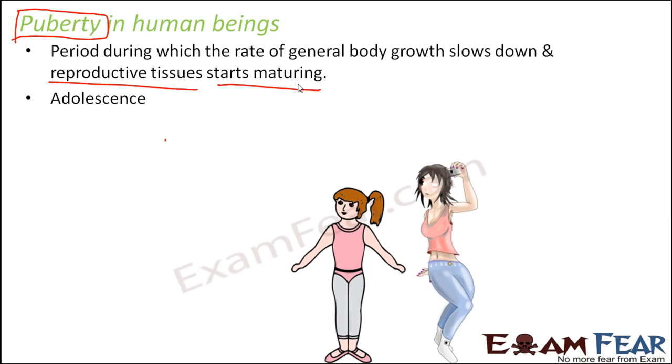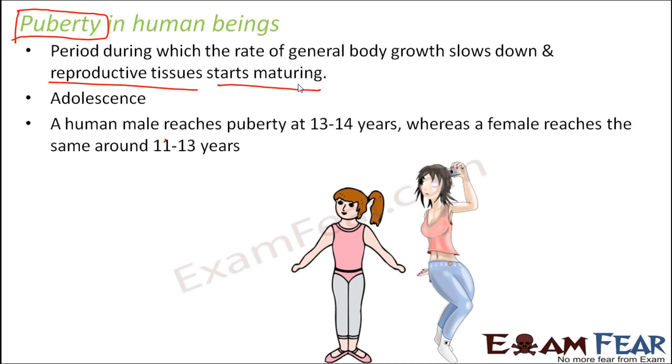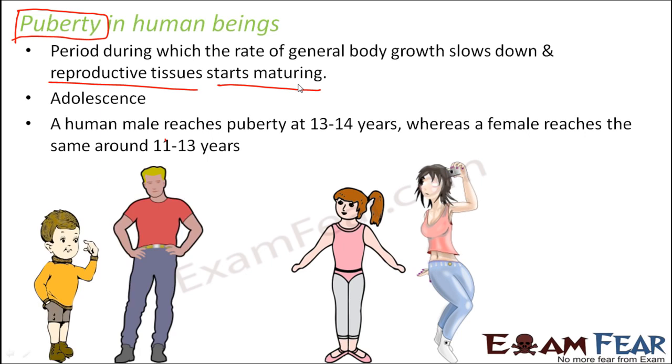At what age does a person enter into adolescence? This differs in males and in females. A human male generally reaches puberty at around 13 to 14 years. In the picture you can see a small boy, actually a kid. But when this boy is around 13 to 14 years old, you tend to see some changes in him, which say that he is gradually trying to enter into adulthood.